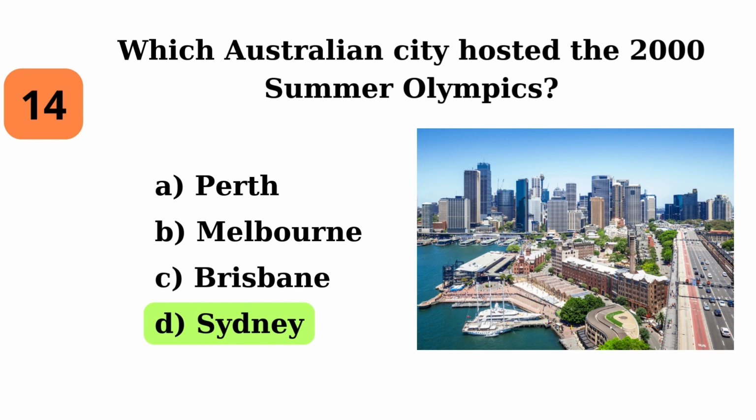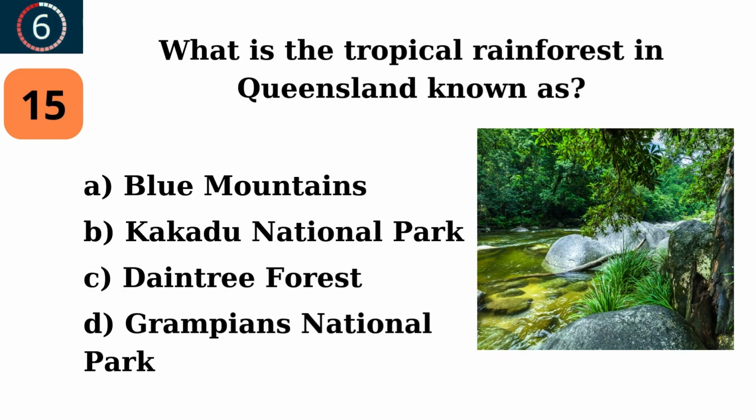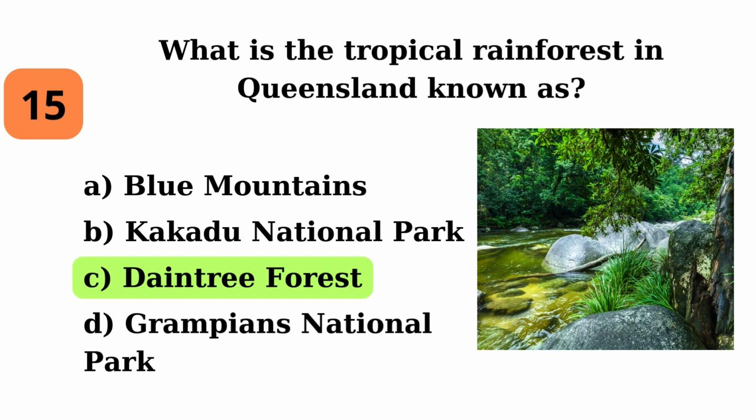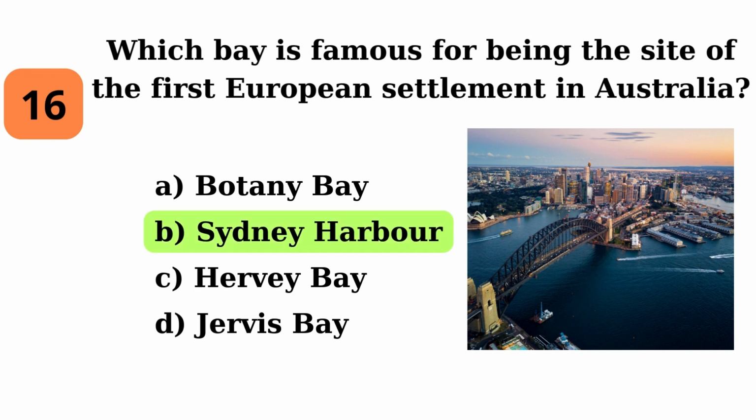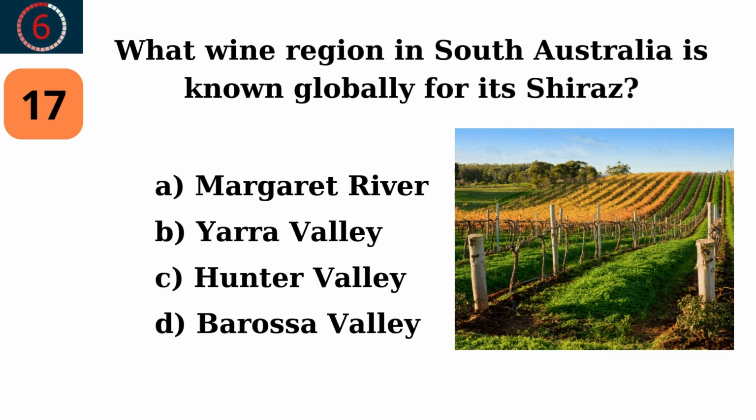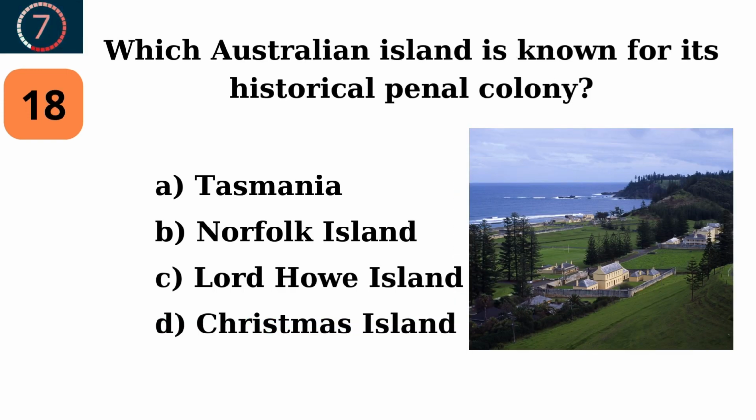Sydney. What is the tropical rainforest in Queensland known as? Daintree Forest. Which bay is famous for being the site of the first European settlement in Australia? Sydney Harbour. What wine region in South Australia is known globally for its Shiraz? Barossa Valley. Which Australian island is known for its historical penal colony?